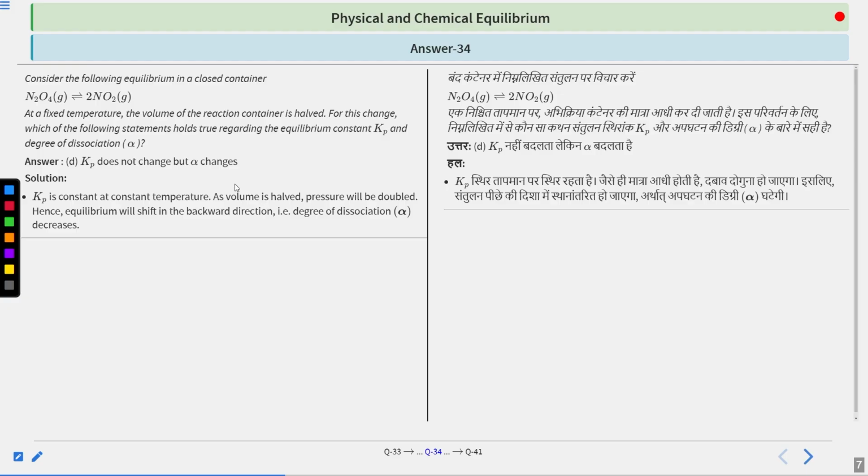Okay. So for that, your reaction will be shifting in the backward direction because the number of moles on the product side is more. It is 2, whereas for the reactant side it is 1. So to keep the effect of this volume change negligible, the reaction moves to the backward direction, and for that reason your alpha, that is the dissociation value, decreases. Clear?